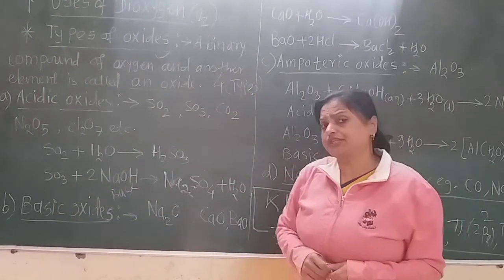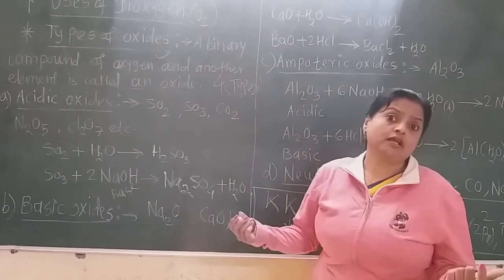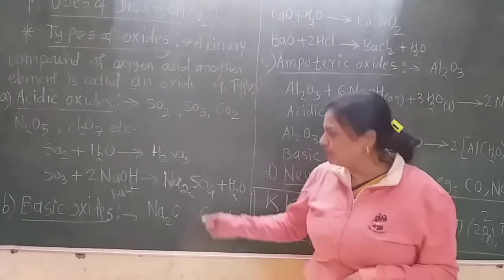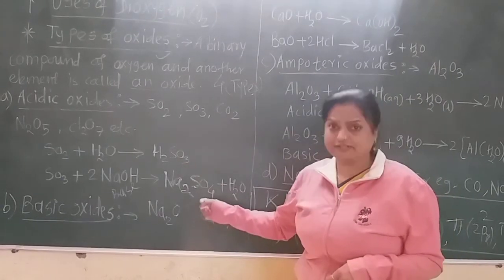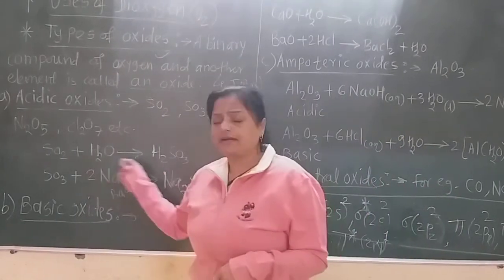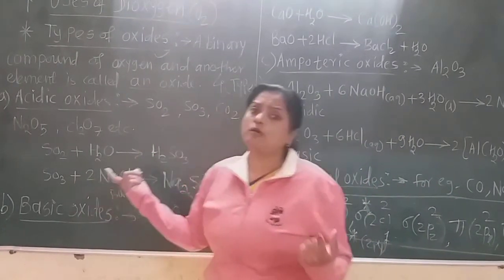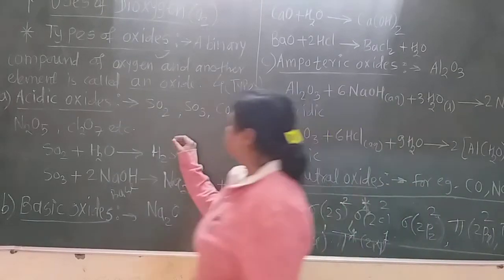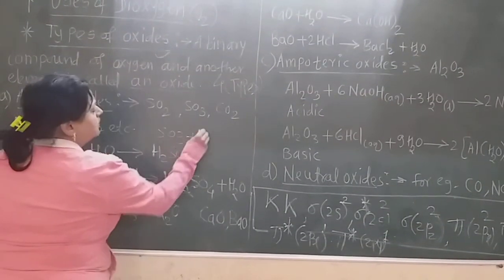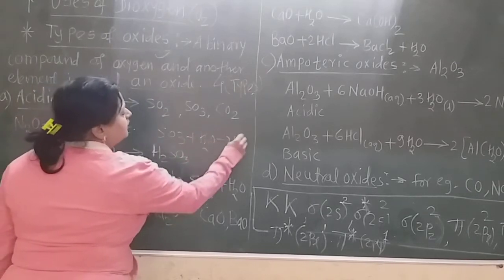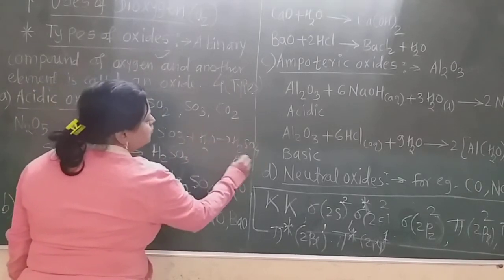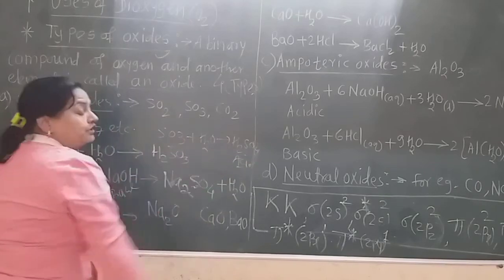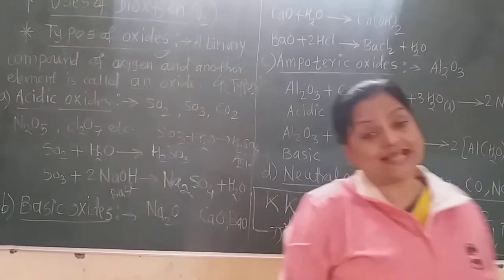If they ask you to prove that sulfur trioxide is an acidic oxide, then you must give this reaction for sulfur trioxide and for sulfur dioxide. Sulfur trioxide also forms sulfuric acid, we know that. So you can give this reaction also, SO3 plus H2O gives H2SO4. Now this is also an acid. So as this oxide forms an acid with water, it is the acidic oxide.